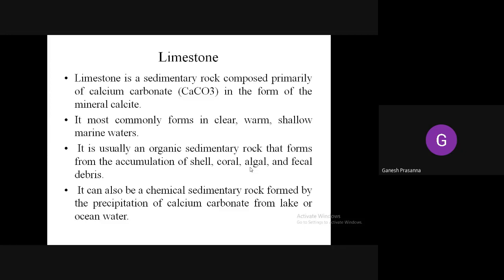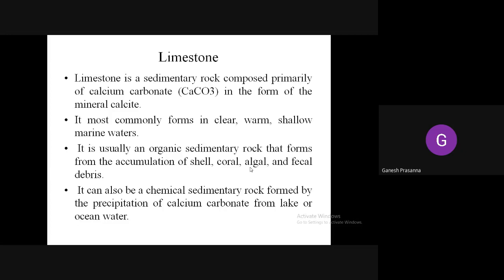There are certain times when a lot of calcium carbonate is present in the atmosphere, which comes down in the form of calcites. Now people are using a lot of fertilizers, urea, potash, NPK, and they are all known to carry some calcium carbonate within them.